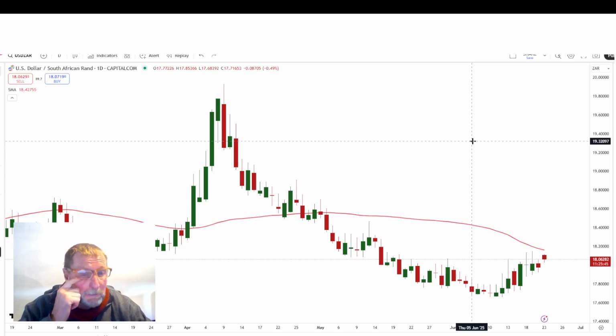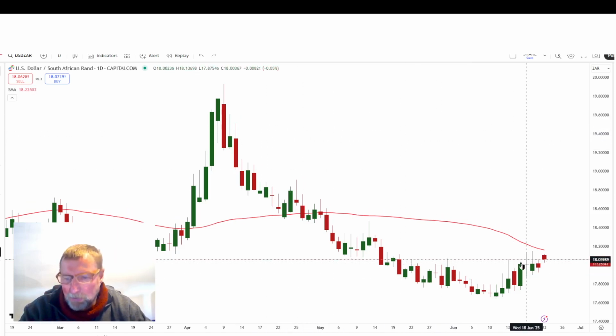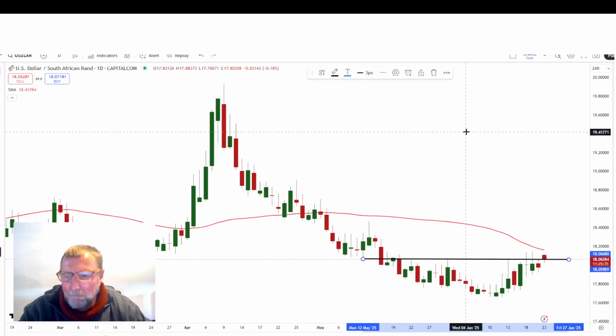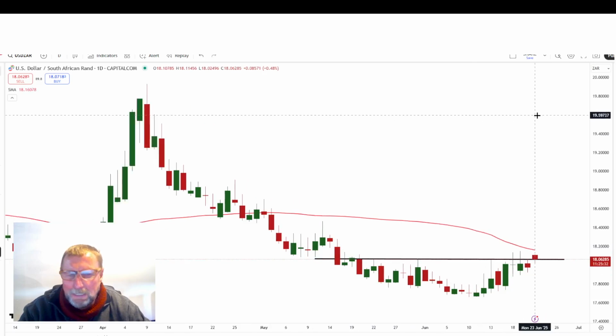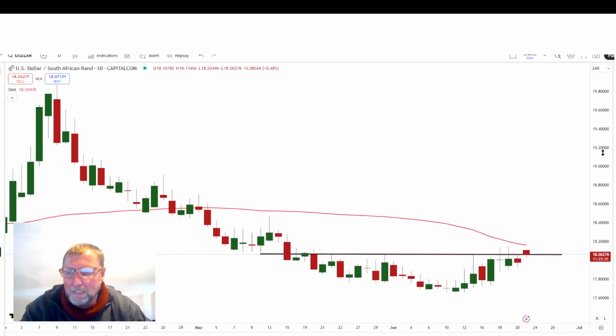And if you look at this chart, look at this waterfall formation, it almost looks like it's bottoming out here. But what I do see, and that makes me a little bit nervous on the Rand, we are seeing an inverse head and shoulder. Now, I know a lot of investors and some analysts believe that the Rand can just strengthen, but maybe after all this strong sentiment towards the Rand, the Rand can maybe show us some weakness again now, because the level to watch is this 18 Rand and 5 cents. This is the neckline of this inverse head and shoulder formation.